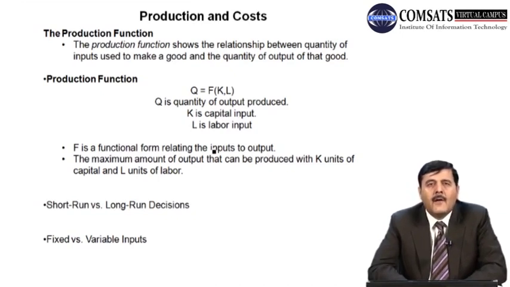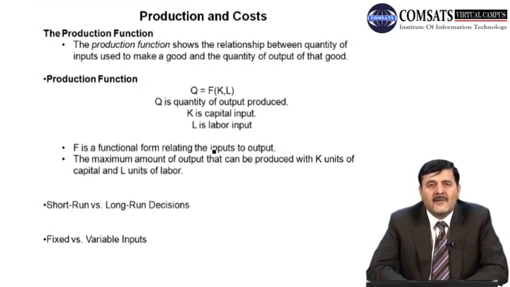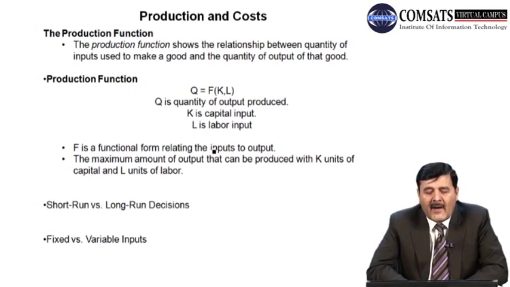Normally a firm has two factors of production. One is capital, the other is labor. So we can say that Q is a function of capital and labor, where Q is the quantity of output produced, K is the unit of capital used to produce that output, and L is the labor input, the units of labor used in the production process to produce that output. So this is the functional form of a production function, which is written as Q is a function of capital and labor.